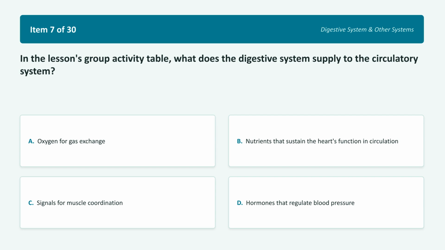Choice A, oxygen for gas exchange. Choice B, nutrients that sustain the heart's function in circulation. Choice C, signals for muscle coordination. Choice D, hormones that regulate blood pressure. How do our body systems talk to each other? Pause the video and write down your thought.